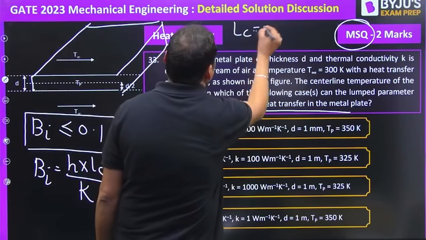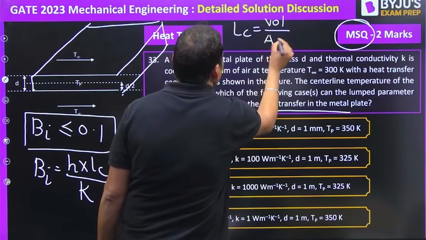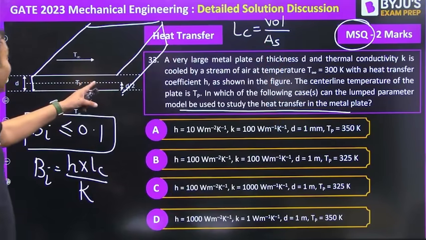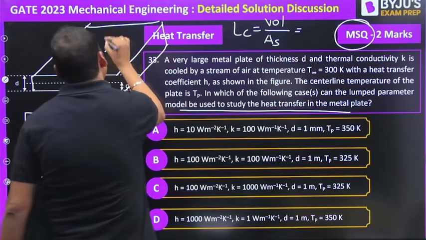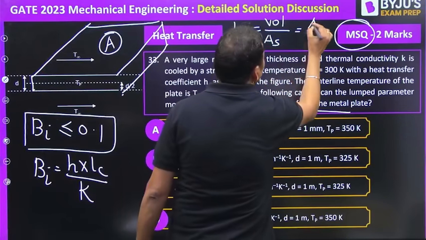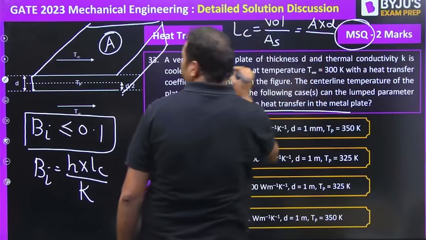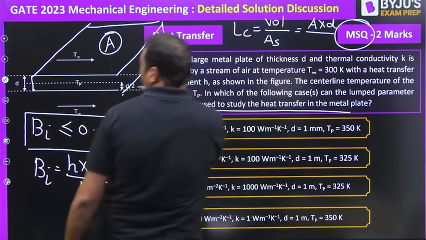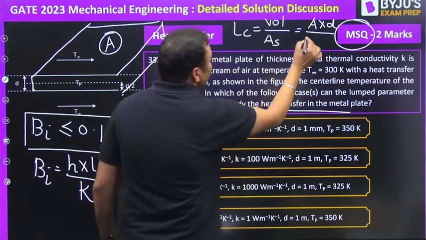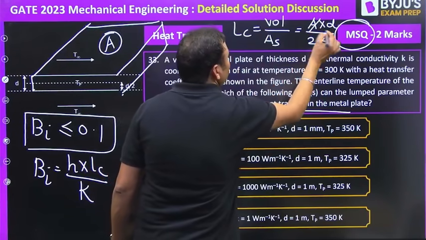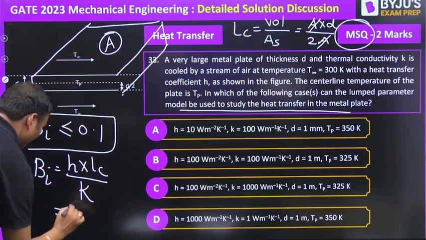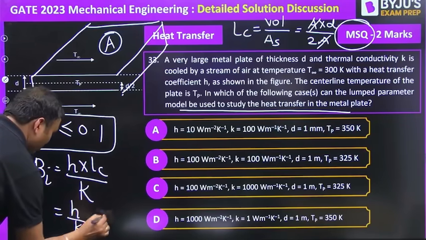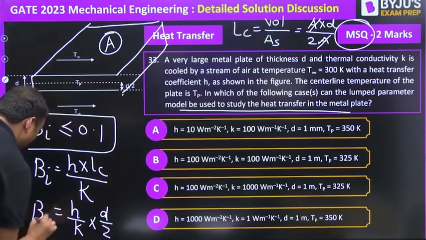Lc will be equal to volume per unit surface area of the plate, because the plate is exposed to the air on both sides. Volume is area A into thickness D, upon the total surface area. Thickness is very small compared to the area, so it will be 2A. So D by 2 will be the characteristic length. So it will be h by k into D by 2. This will give rise to the Biot number.